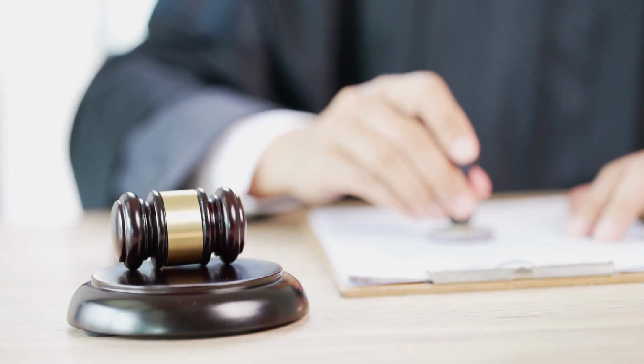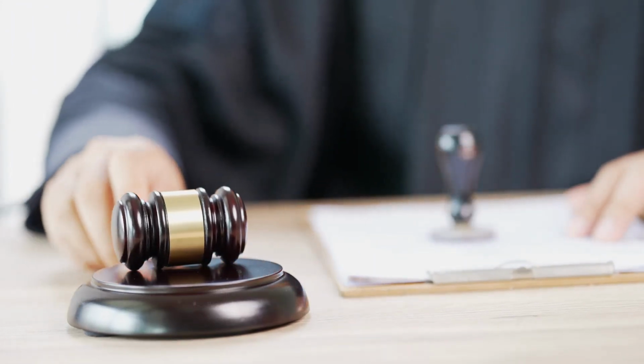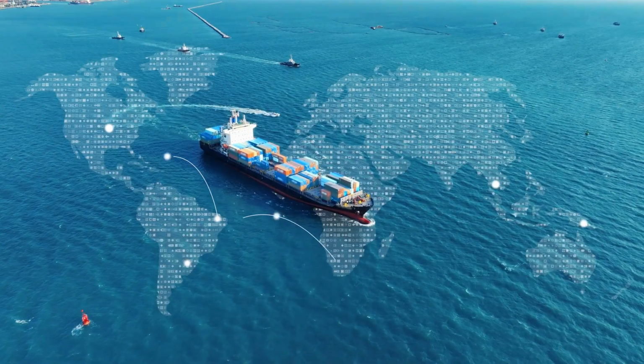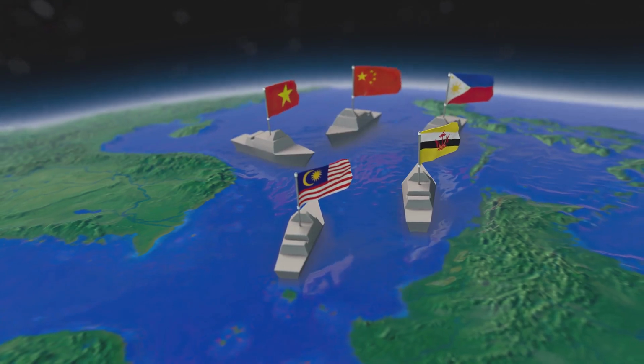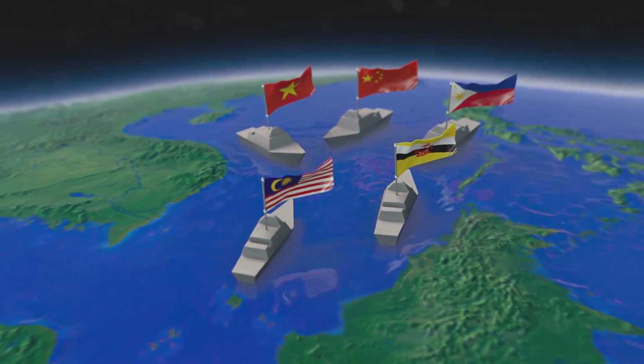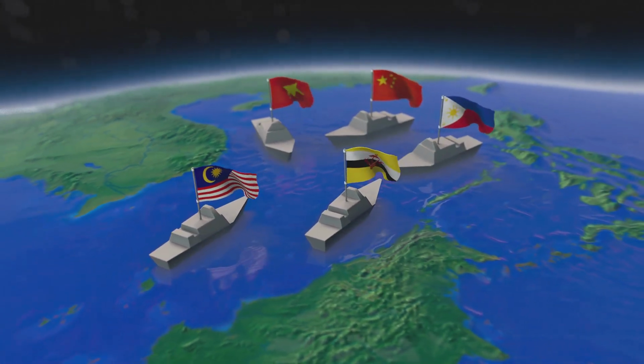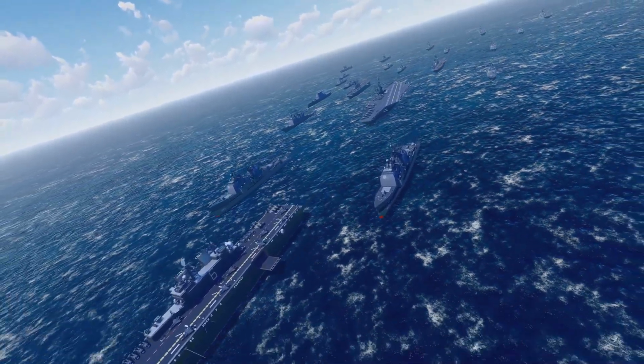Section 9. Fighting piracy together. International cooperation. Given the global nature of piracy, international cooperation is paramount. UNCLOS provides the legal framework, but it's up to nations to work together to combat this threat. This collaboration takes many forms.